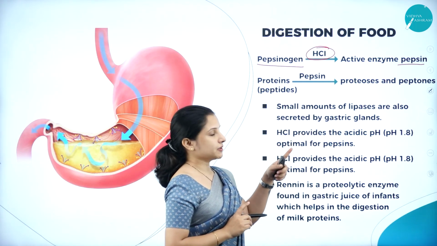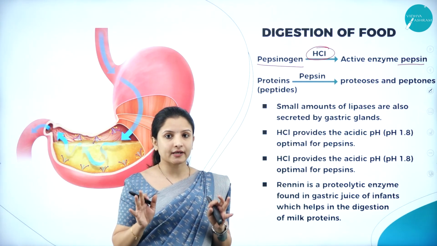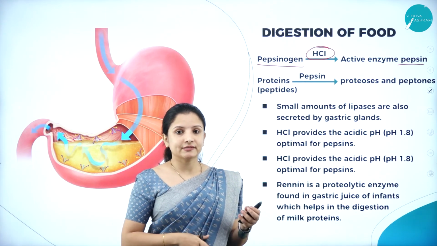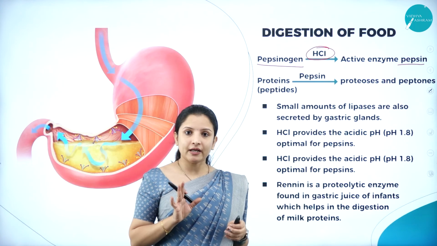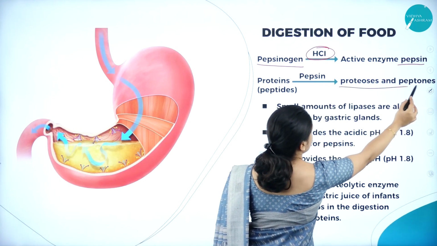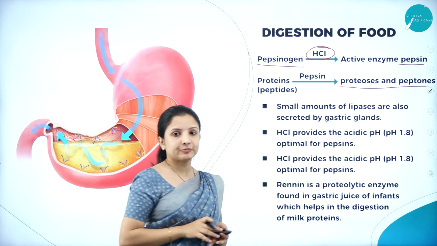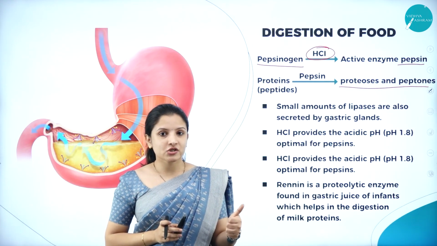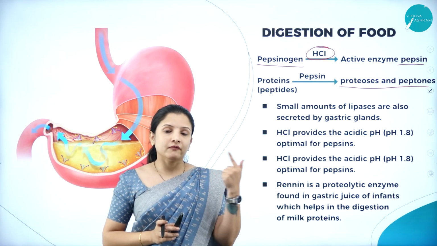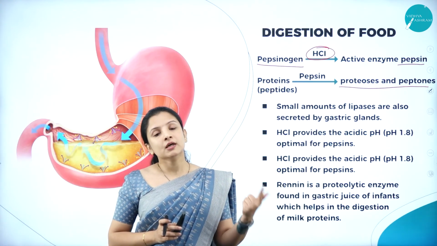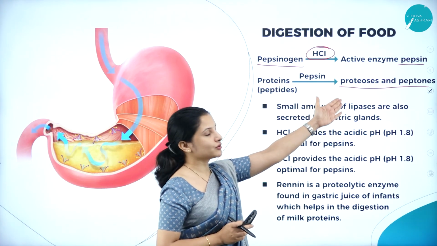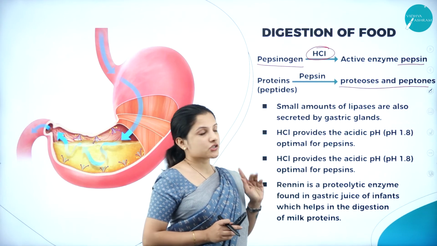So, pepsinogen is inactive, pepsin is active. Now pepsin has become active. What is the function of the pepsin? In the food that we have taken into the stomach, proteins are there, right? Those proteins will be broken down into proteoses and peptones by the pepsin. So now what all digestion has already occurred? Partial carbohydrate digestion took place in the mouth. When the food reached the stomach, the proteins in it also got digested into proteoses and peptones. So much digestion has occurred.